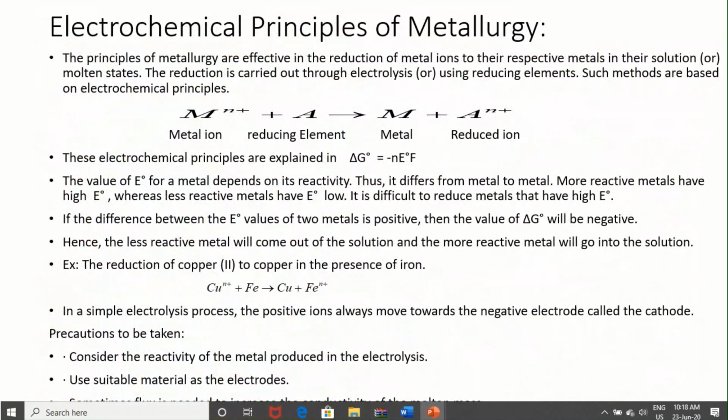Now the electrochemical principle of metallurgy is very, very easy. Delta G naught is equal to minus n E naught F, and in that case for any reaction E naught will be positive, so delta G naught will be negative. How much E naught will be positive defines how much current you need to give for a combination, and will define the possibility of the reaction. So by this equation we can explain the electrochemical principle of metallurgy also.